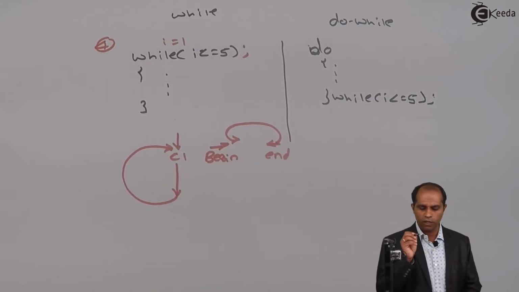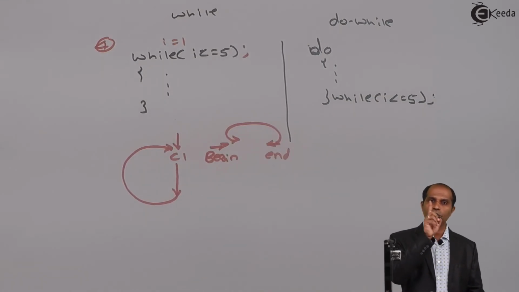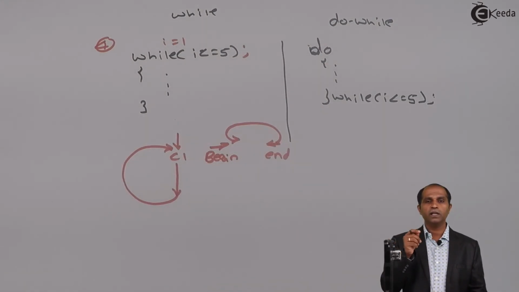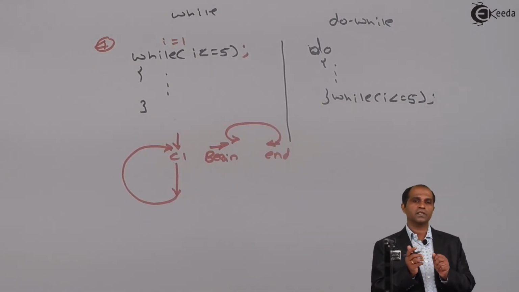This is one of the minute differences which make a while and do while differentiable. A semicolon at the end of the condition with while in while makes the loop execute horizontally, whereas a semicolon at the end of do while within a keyword while will make the loop execute vertically, and it is as per the syntax rule itself. Right? These are some of the major differences which exist with do while.